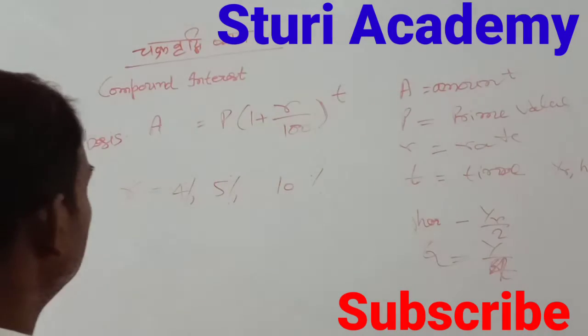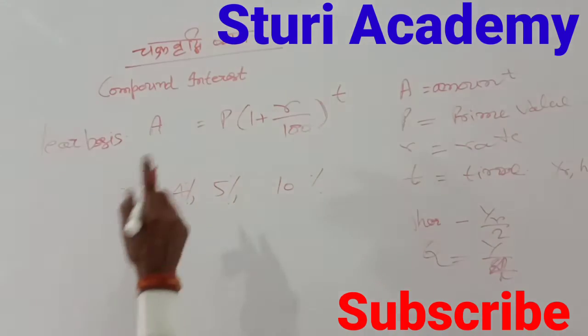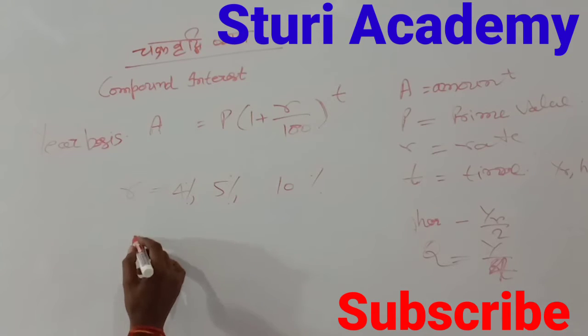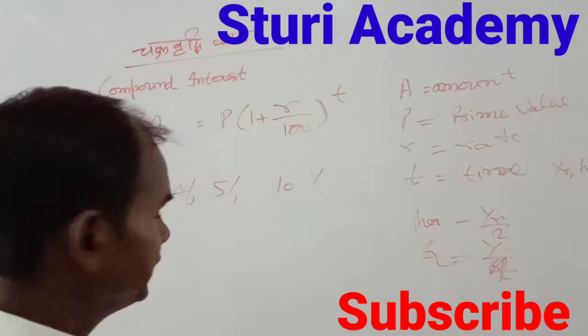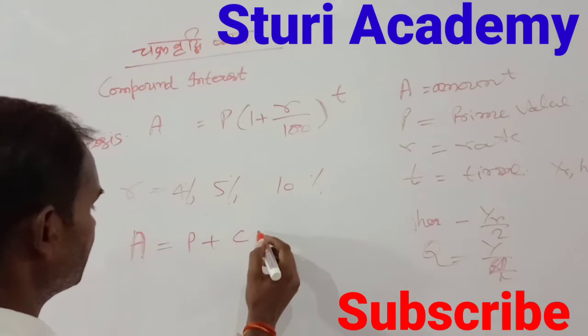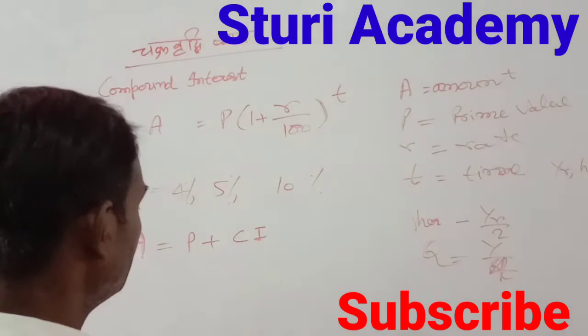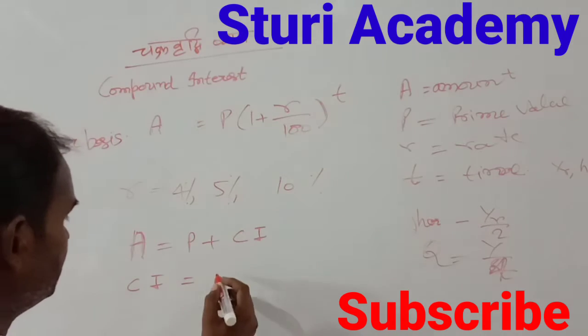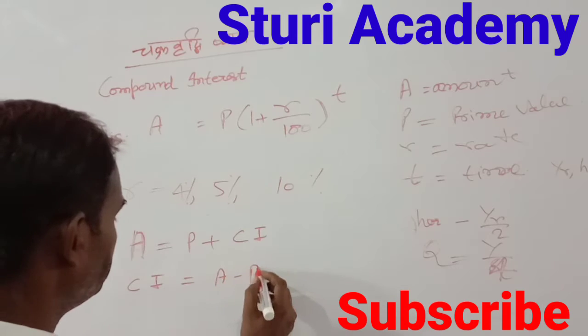Now we talk about this. What is compound interest? What is amount? After 1 year, 2 years, 3 years, what does the amount become? It is the principal value plus compound interest. So what is compound interest? Compound interest is equal to A minus P.